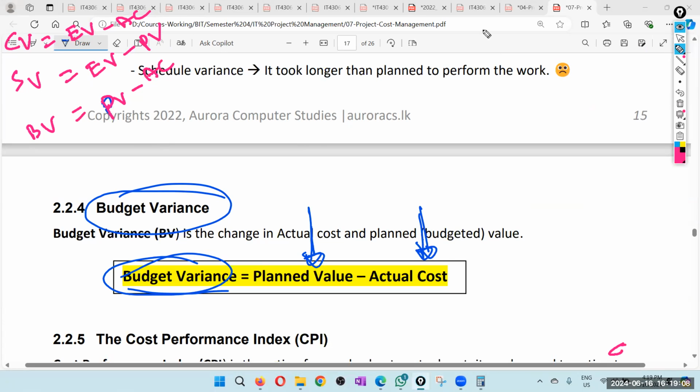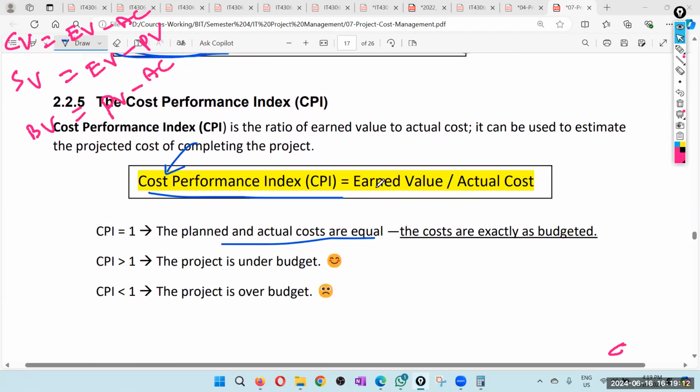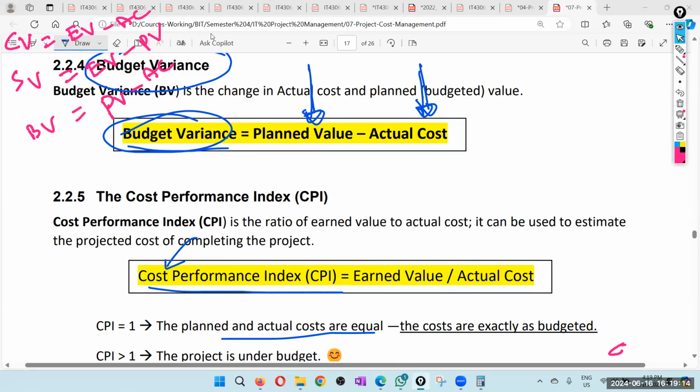So similarly, now you can calculate the indexes. Cost performance index is earn value divided by actual cost.